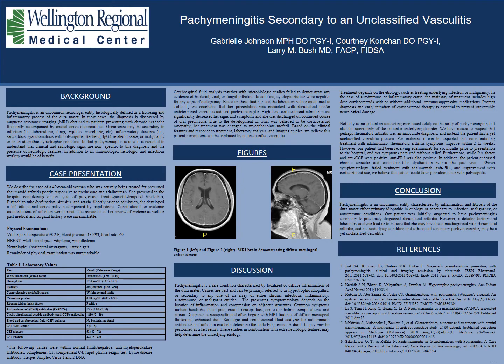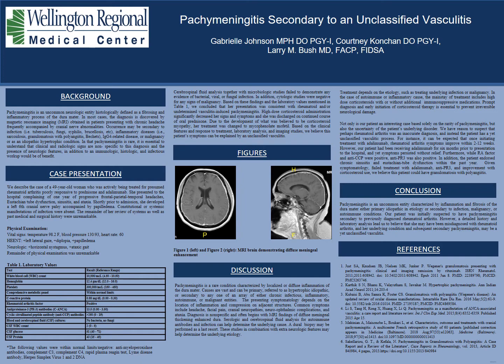We have reason to suspect that perhaps rheumatoid arthritis was an inaccurate diagnosis, and instead the patient has a yet unclassified vasculitic process. For instance, it can be expected that once initiating treatment with Humira, rheumatoid arthritis symptoms improve within 2 to 12 weeks. However, our patient had been receiving Humira for 6 months prior to presentation to the hospital, and yet symptoms persisted without relief.